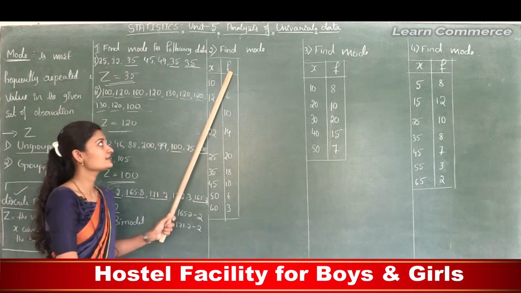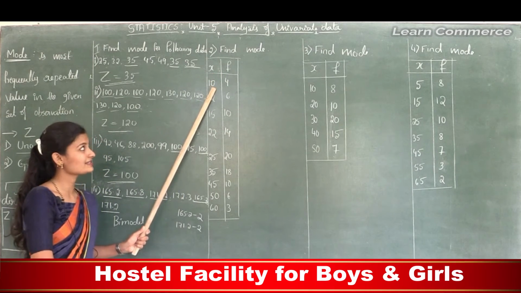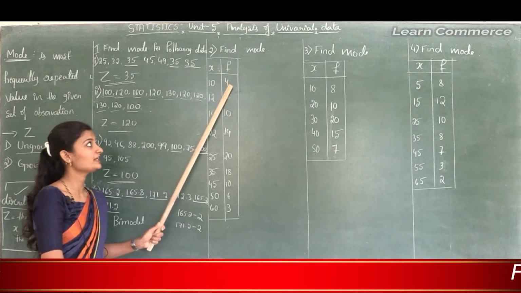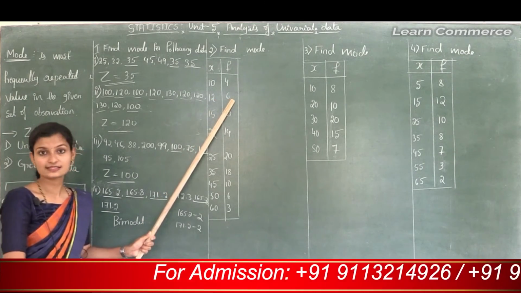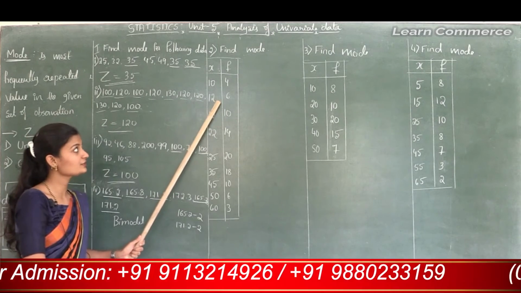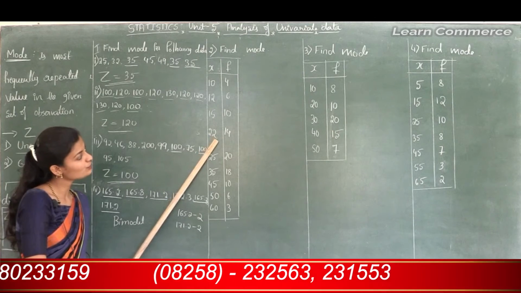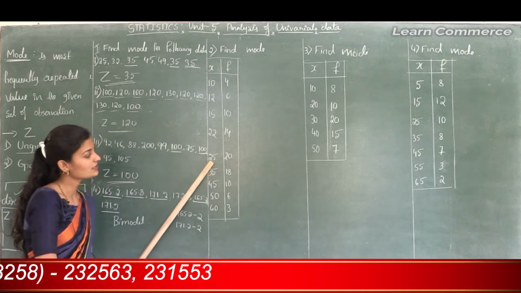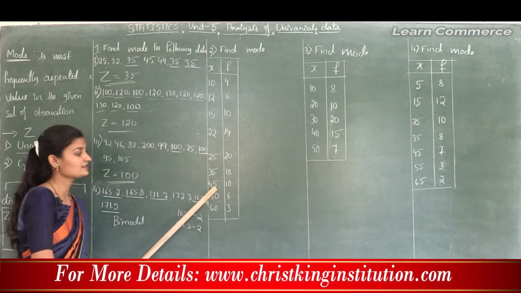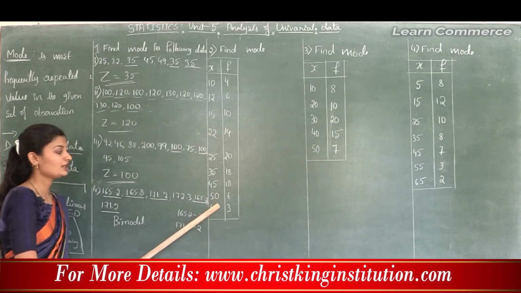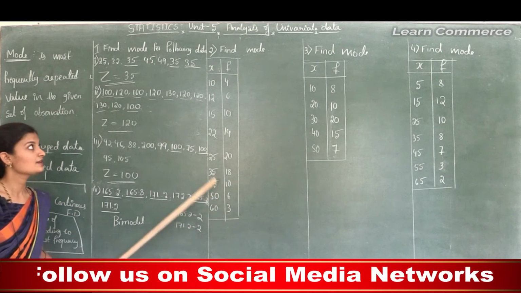The first frequency is 4 and the first value of variable is 10, in the sense that 10 is repeated 4 times, 12 is repeated 6 times, 15 is repeated 10 times, 22 is repeated 14 times, 25 is repeated 20 times, 35 is repeated 18 times, 45 is repeated 10 times, 50 is repeated 6 times, and 60 is repeated 3 times.